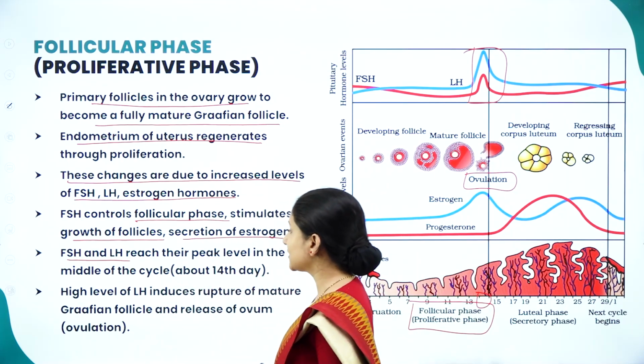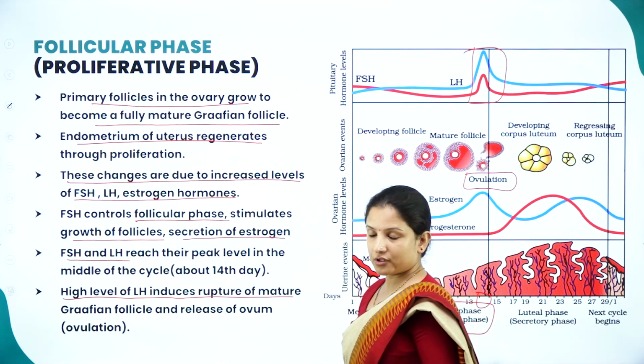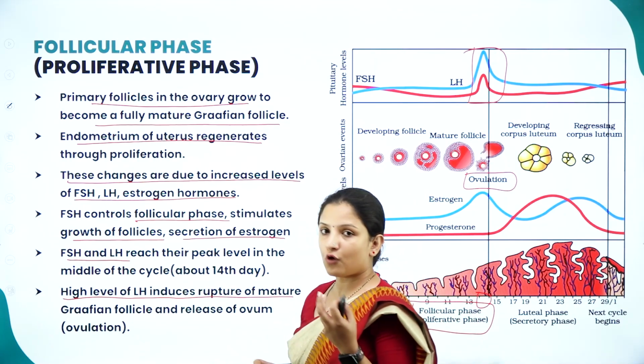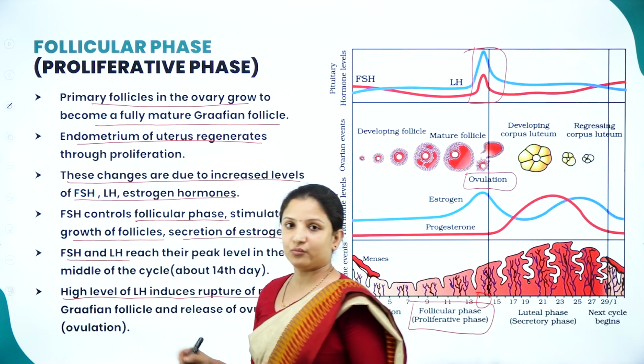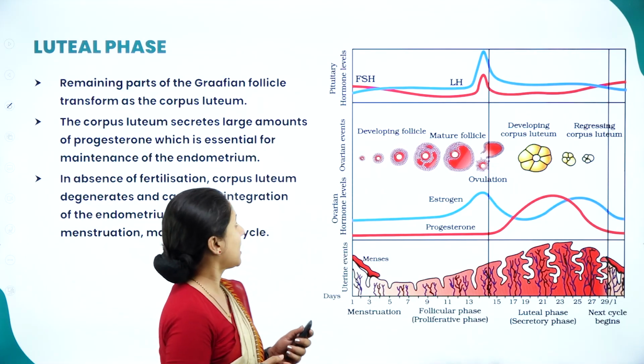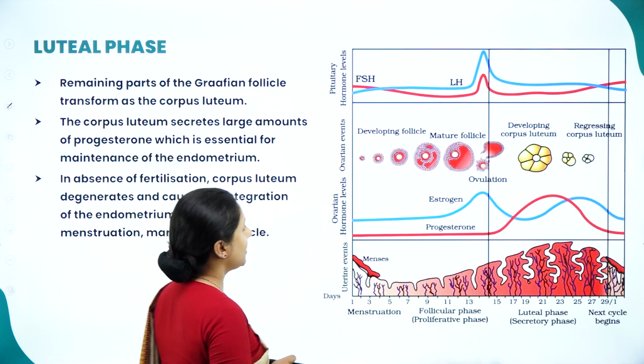So they'll get released, and after that a high level of LH induces the rupture of the mature Graafian follicle and it releases the ova. That is, for ovulation, what is important? Luteinizing hormone. A high level of luteinizing hormone is very important. After that, the remaining parts of the Graafian follicle will get converted